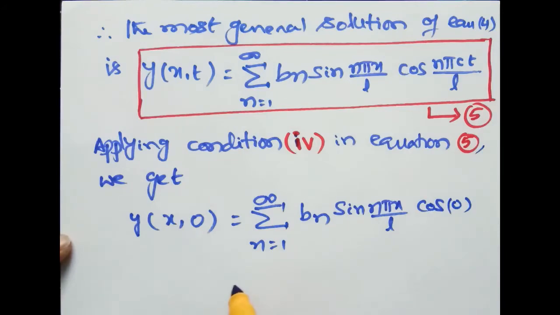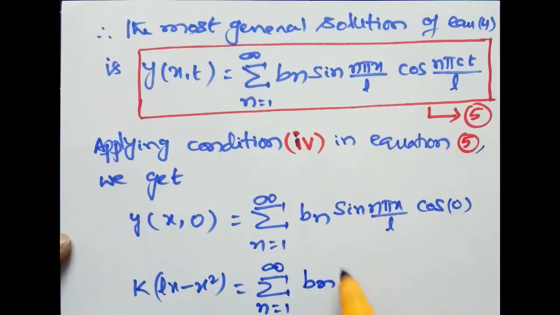Therefore this is equal to y of x comma 0, that is k into lx minus x square, equal to sigma n equal to 1 to infinity bn sin n pi x by l into cos 0.